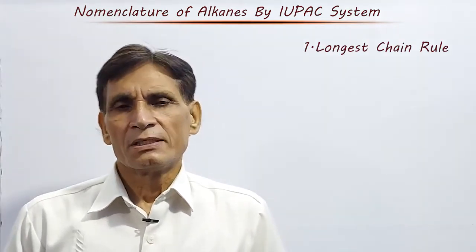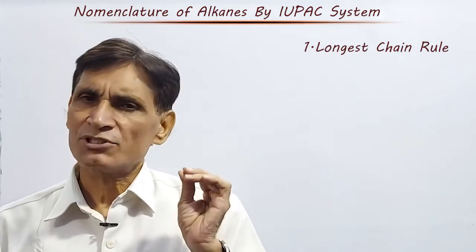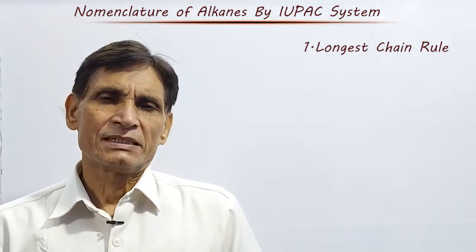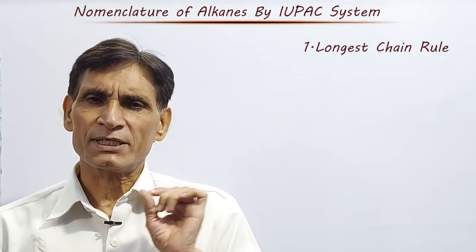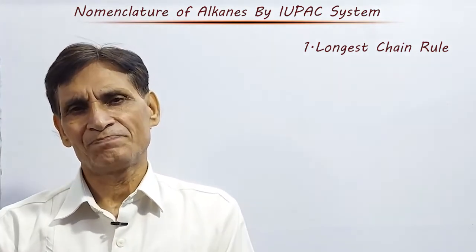Now first rule, longest chain rule. The longest possible continuous chain of carbon atoms is selected as the parent chain.